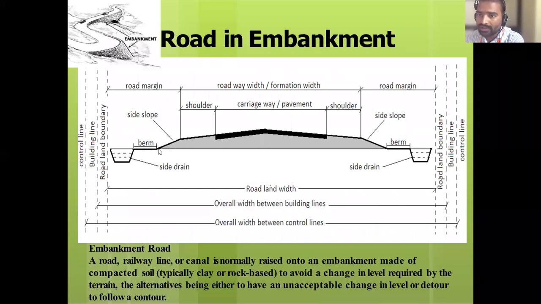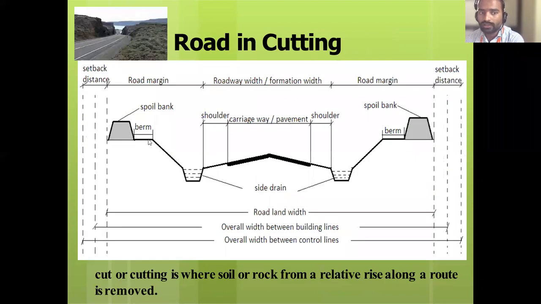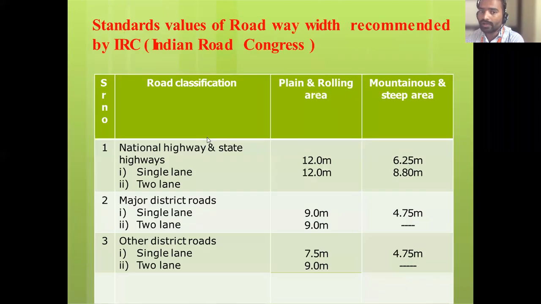This point is called the toe of the embankment. The distance between the toe of the embankment and your side drain is called berm. Or you can also say, the distance between the side slope and your spoil bank is called berm.